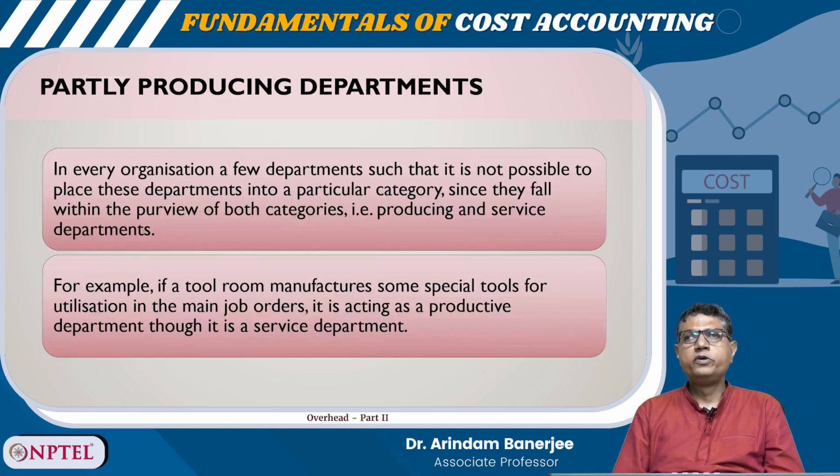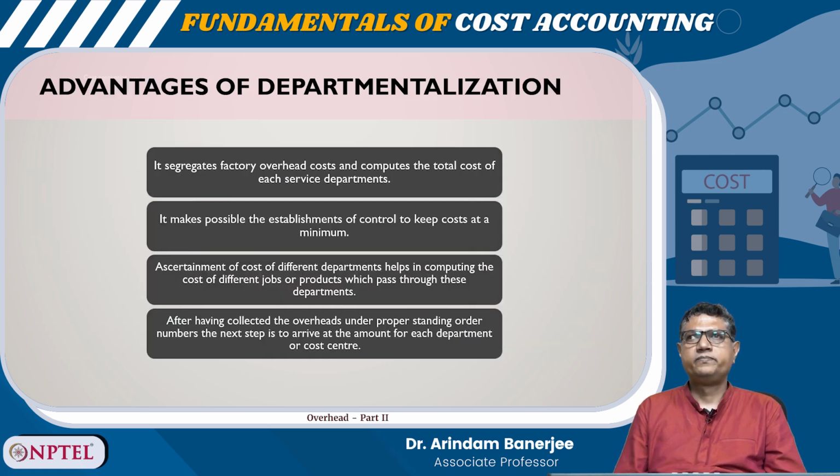So, there may be some departments which are partly producing and partly service, right? In every organization, there are a few departments such that it is not possible to place them into a particular category since they fall within the purview of both categories, producing and service departments. For example, if a tool room manufactures some special tools for utilization in the main job orders, it is acting as a productive department, though basically it is a service department.